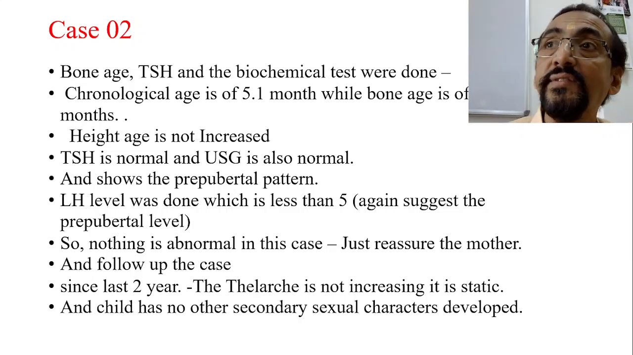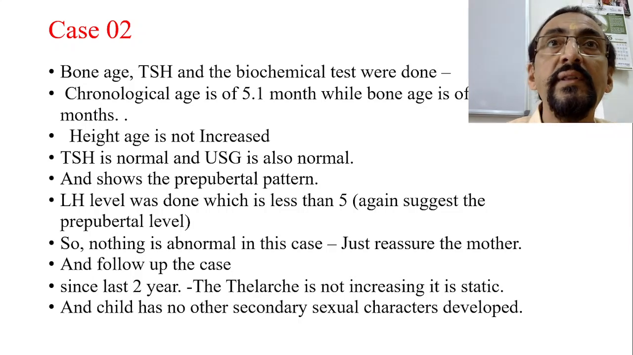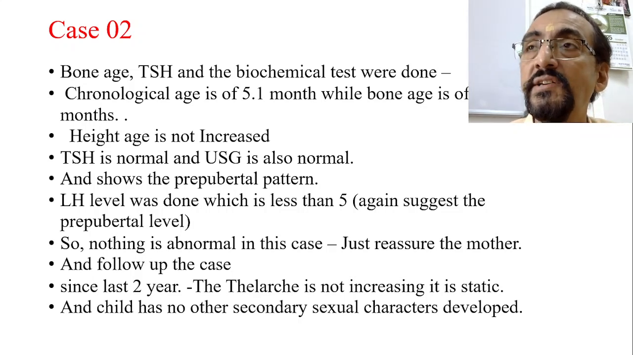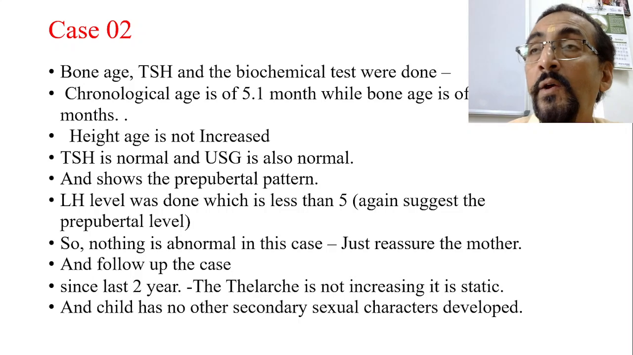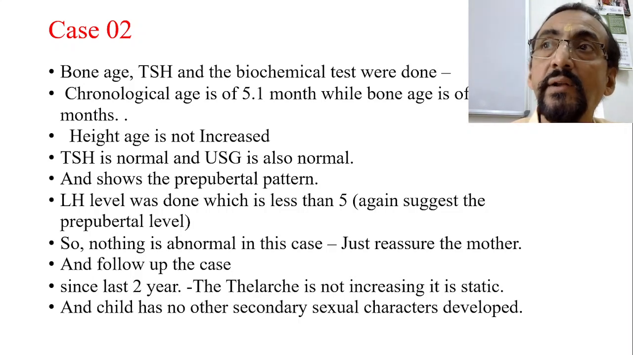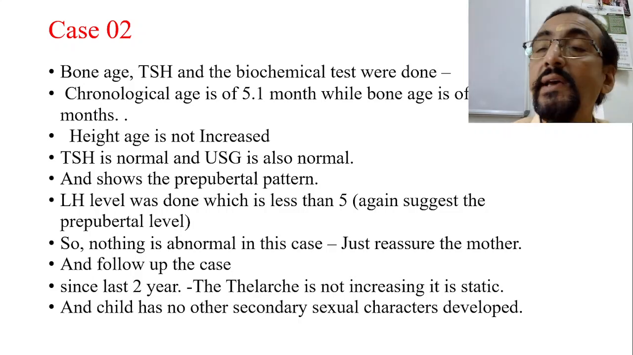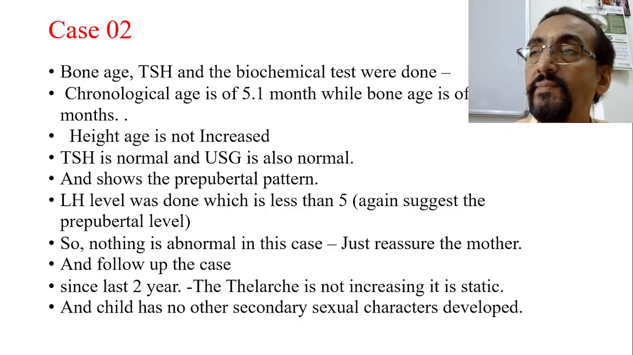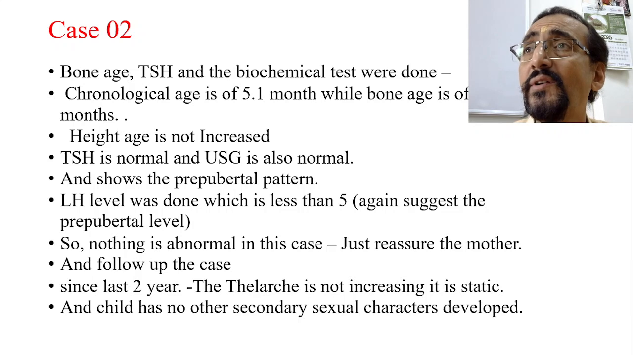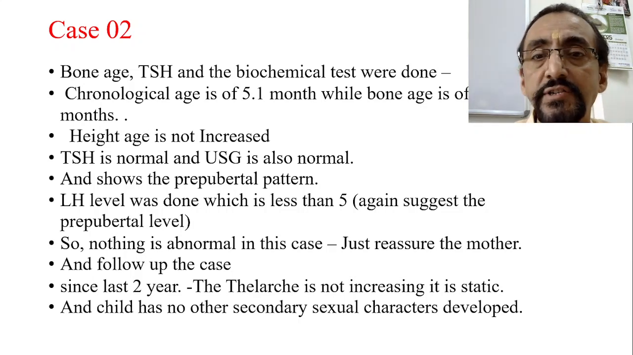So USG was done, especially abdominal USG. That helps to look into the position and condition of the uterus and also the ovaries. Whether the ovaries are active will be understood by the USG changes. Here it is the pre-pubertal stage, that means even the ovaries are in the pre-pubertal stage, not in the pubertal stage.